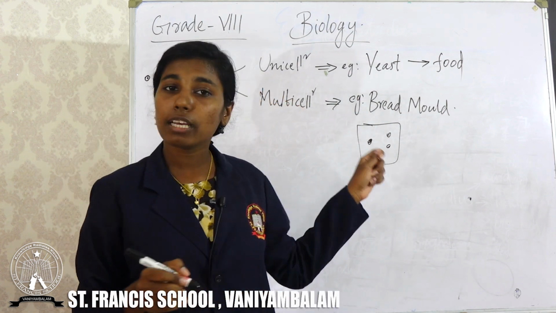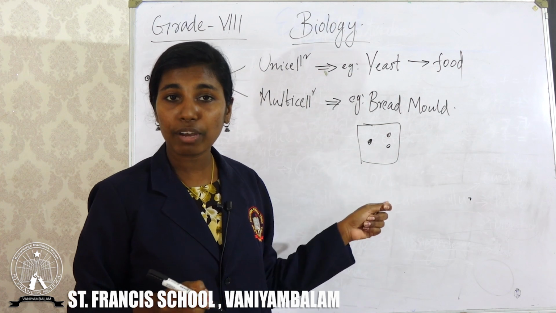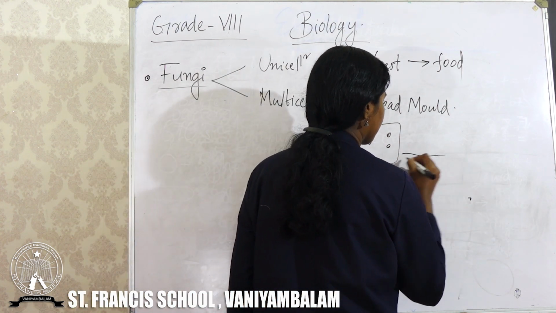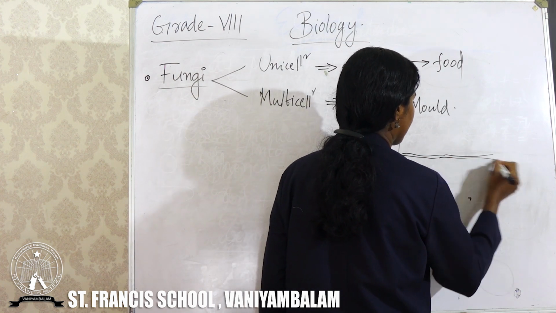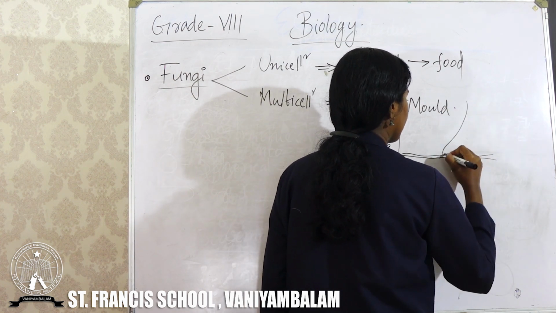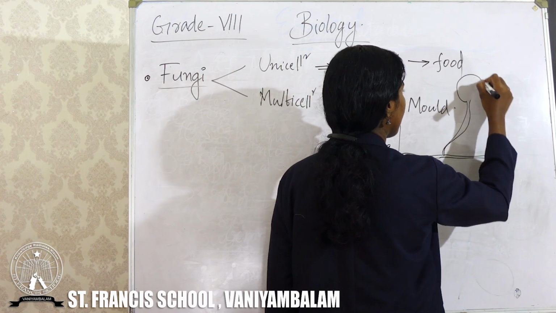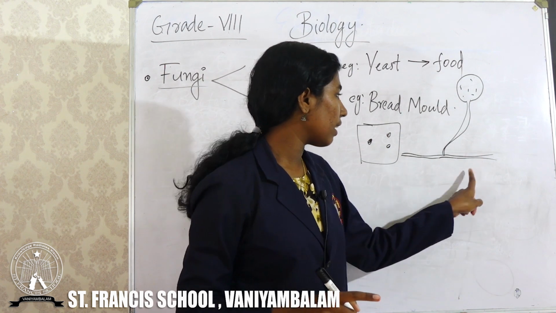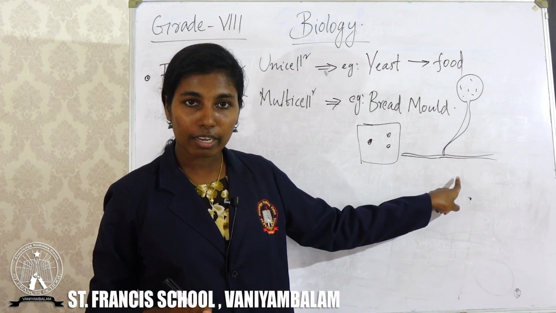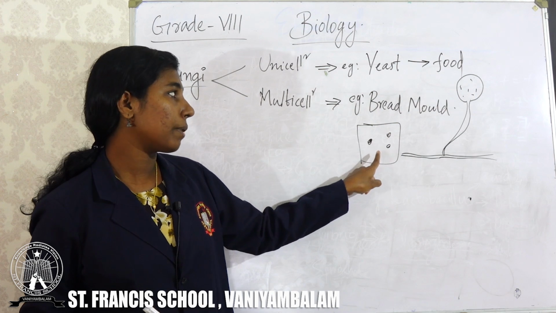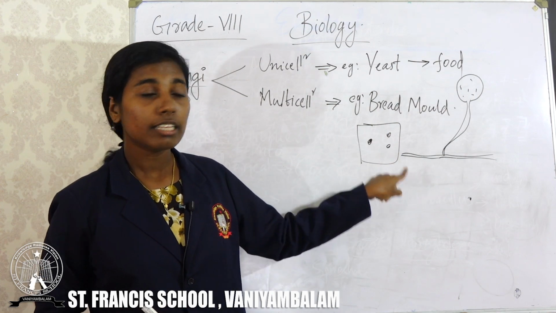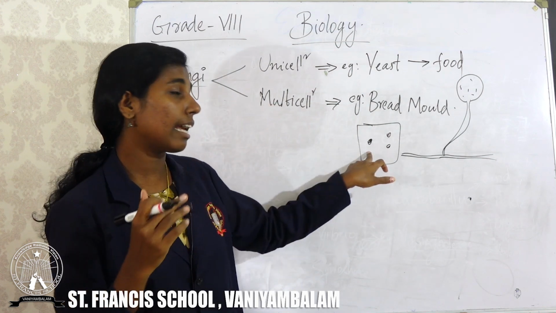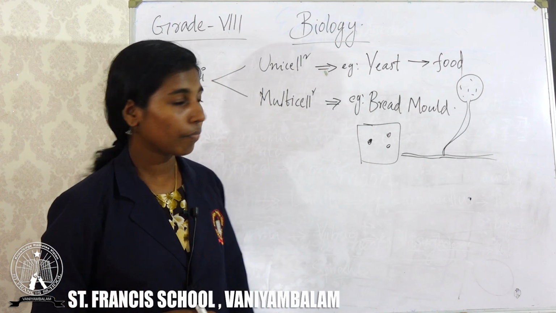Actually, when we observe these patches under a magnifying lens or a microscope, we can see a structure like this. We can see a slender structure like this, and on the top of the structure there will be a round-ended structure. This is the fungus. This fungus is a multicellular fungus. It will grow in the bread as colonies. So this colony we observe with our naked eyes as greyish white patches.